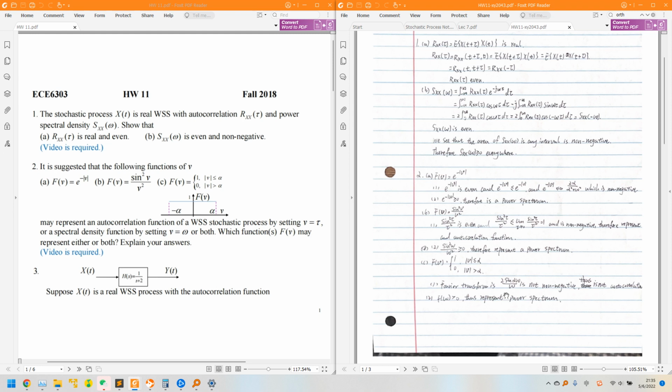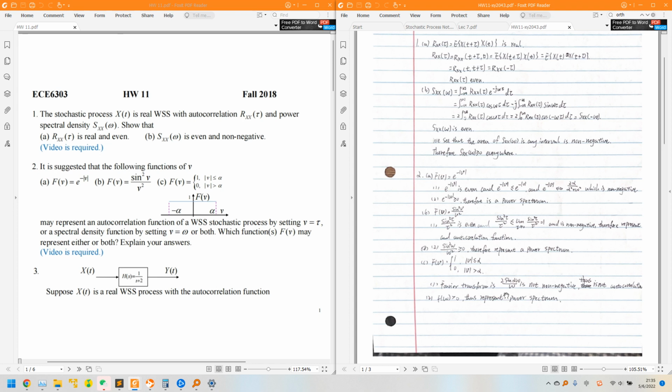And also e to the power of negative absolute value of v is greater than or equal to 0, therefore it's a power spectrum function.